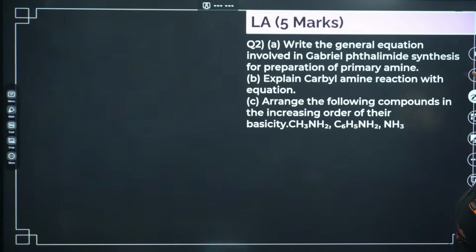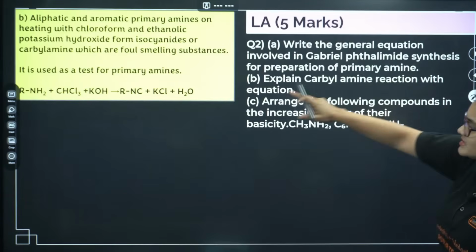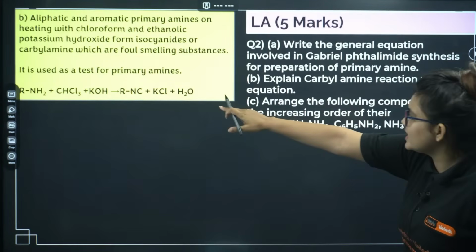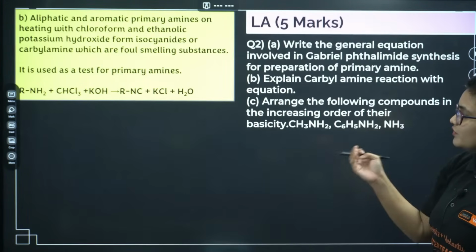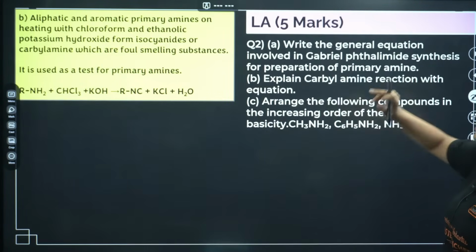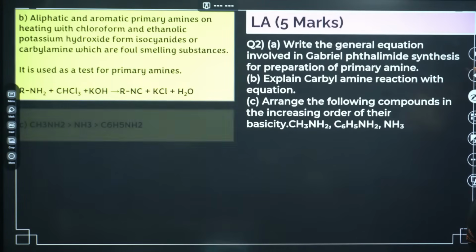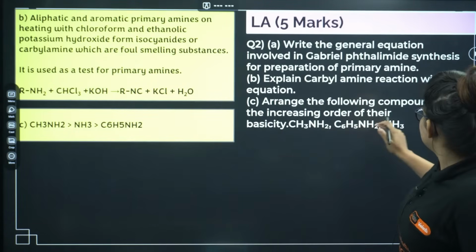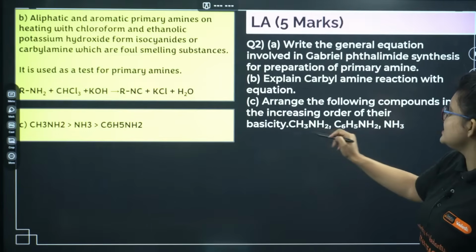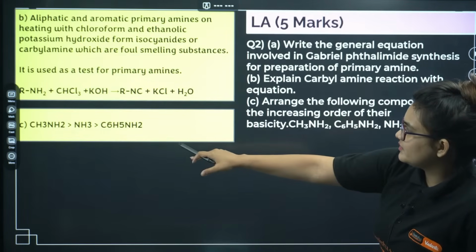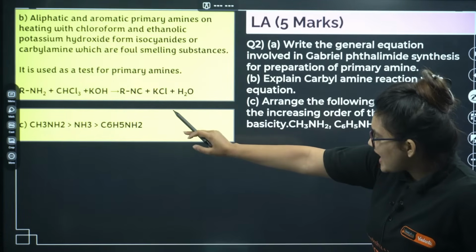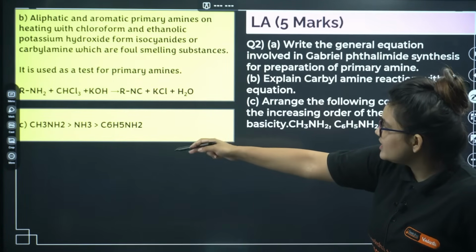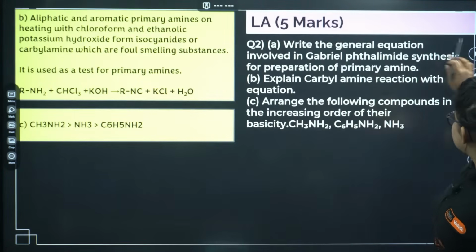Okay, next, write the general equation for the Gabriel phthalimide that I am showing. This is the carbylamine reaction, that is also an important one. Carbylamine is a test for primary amines, it's a confirmatory test. In presence of chloroform and KOH, you will end up with the isocyanide compound. Okay. Next, this is the increasing order of their basicity. So first you will start with aniline, then ammonia, then methanamine.